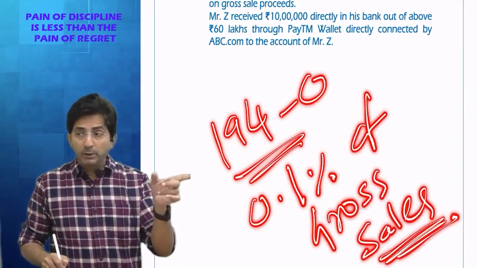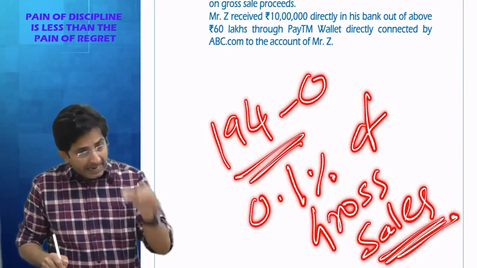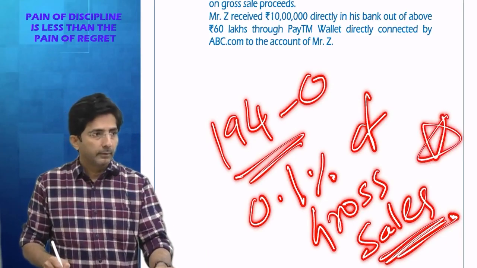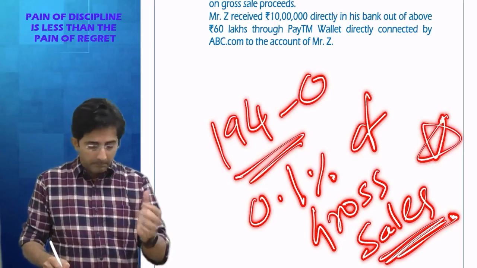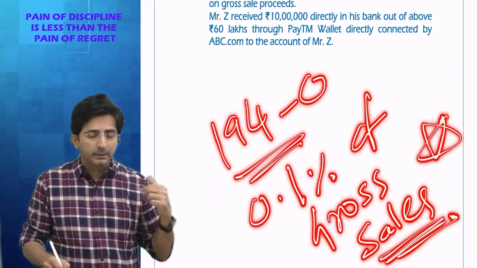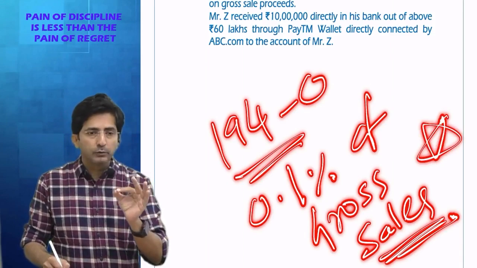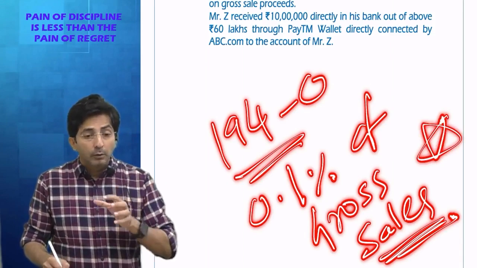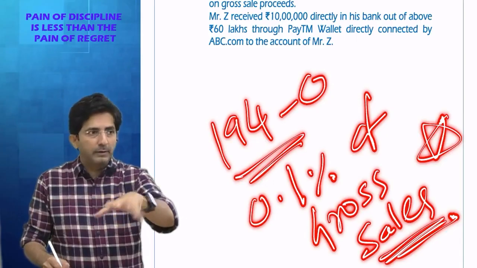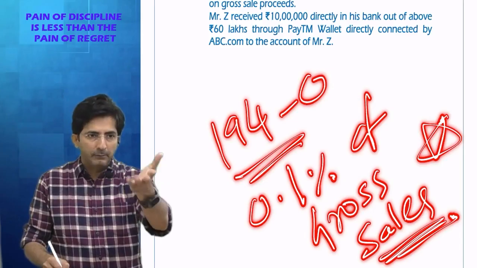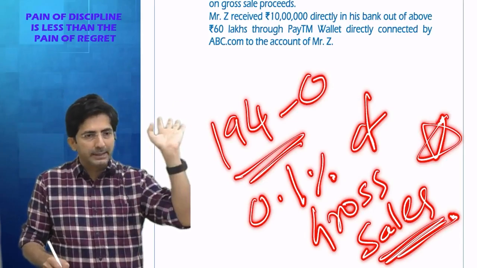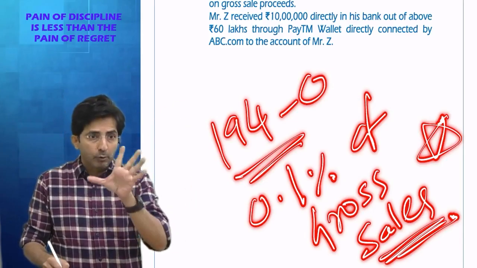And this is not just because he asked me the doubt; in the Act it's mentioned. I forgot to stress that, but in the Act also it is mentioned that 194O at 0.1% is on the gross sale which occurs through the website. And for that gross sale, whether the payment is received by the website or directly by Mr. Z is not relevant. We will see the gross sale.